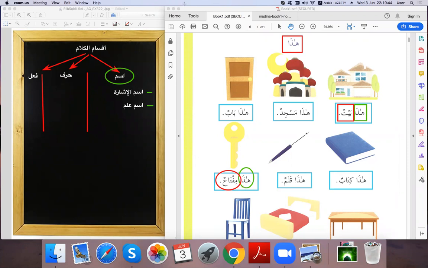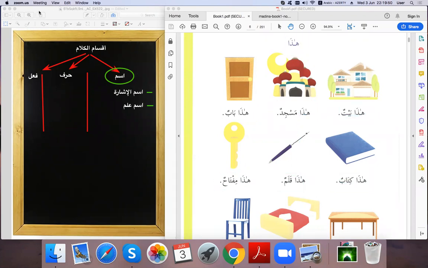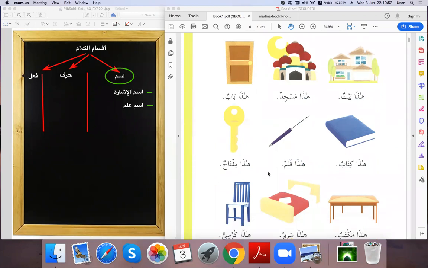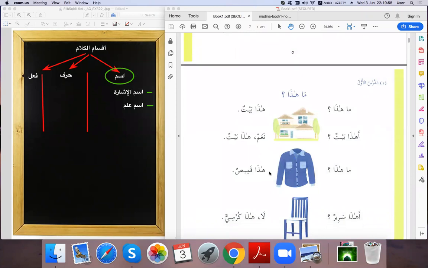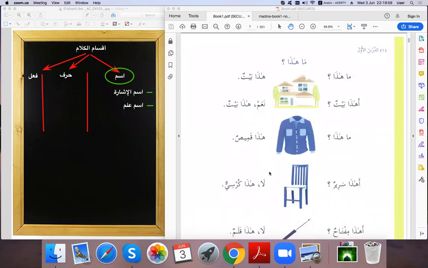Okay, so let's inshallah go to the next page where we can find other names, other particles. In the second page we saw ما هذا. I said هذا is اسم إشارة, and we have ما. We use this to ask questions, and we call this ism as well, what we call istifham.